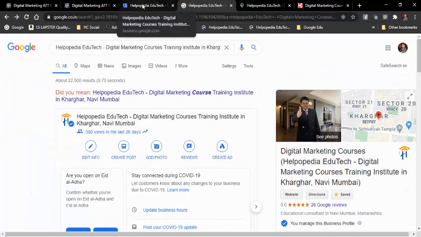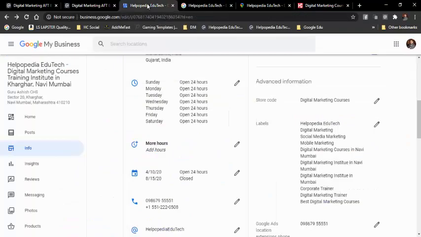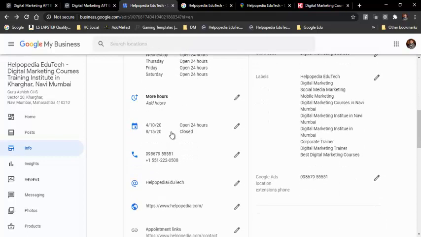Within 10 to 15 minutes it will get verified, and then after that you can start using it, and you can share your location to all your friends, families and business people. All those things you can do. So this is what we can do.